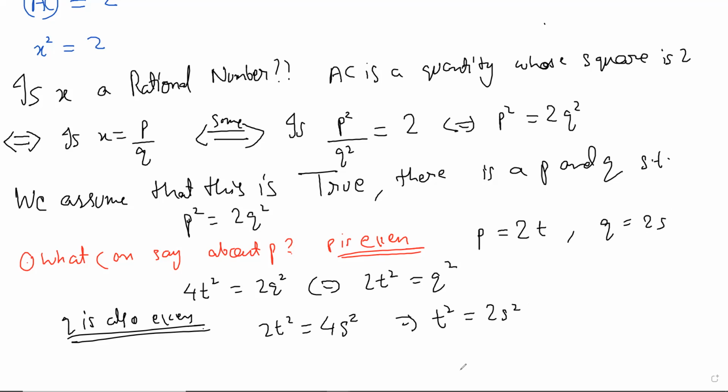Does it look fishy to anyone? Yeah. I started with saying that this is true. Again, P and Q are not both 0, right? Q is not 0. I started with this, assuming that that is true. It is true. It actually holds. There are numbers P and Q for which it holds. And I'm ending up with something like this.